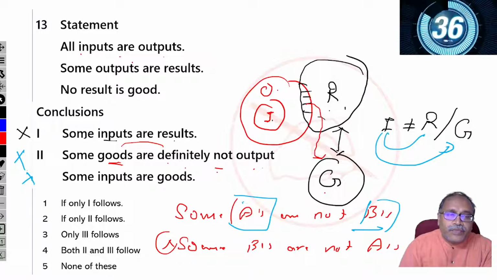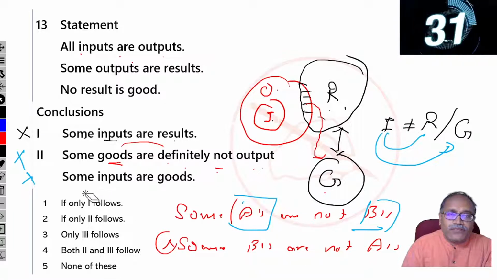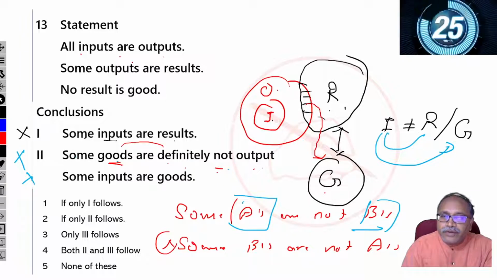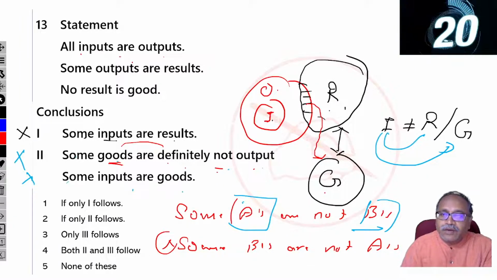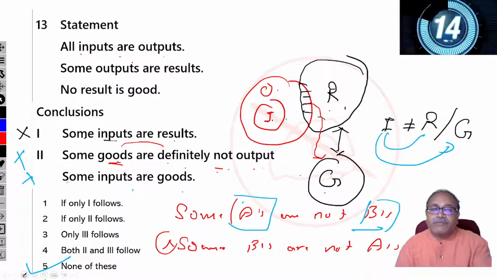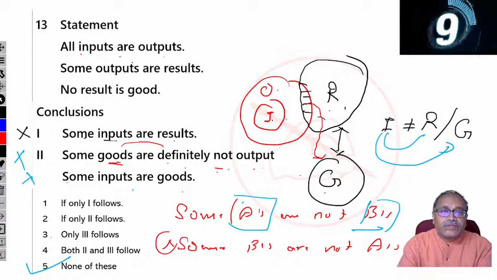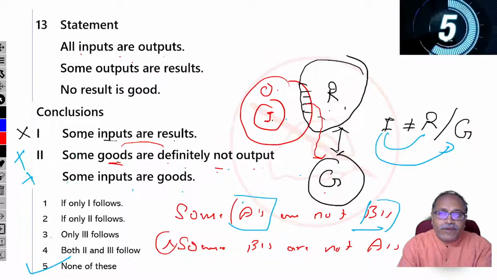So therefore, none follows. Some goods are definitely not inputs? That is also not correct. Some inputs are goods? No. So you should go for none of these, because my answer is none follows. The answer is correct, option 5.